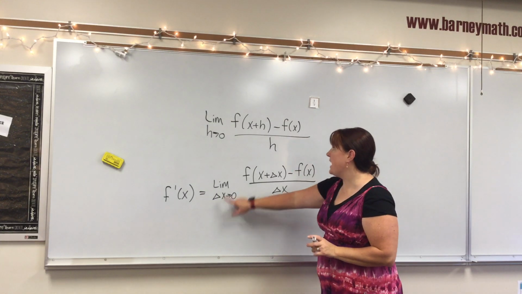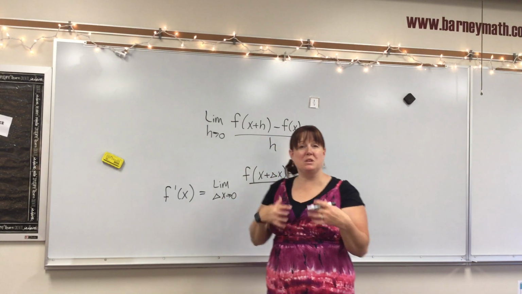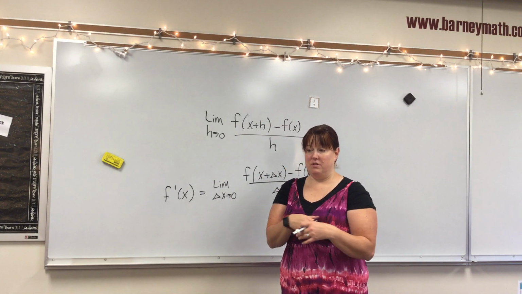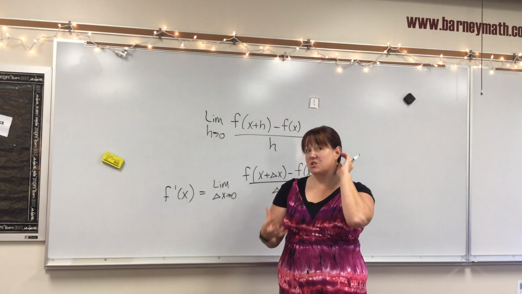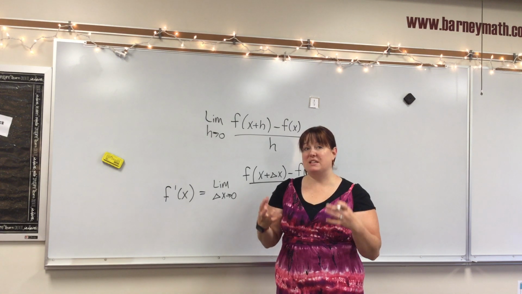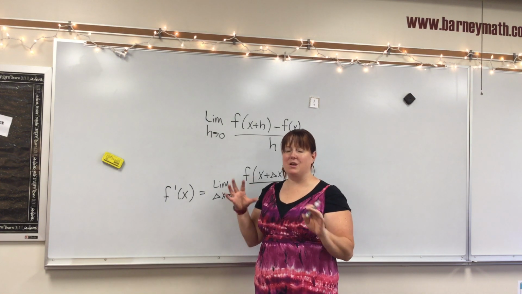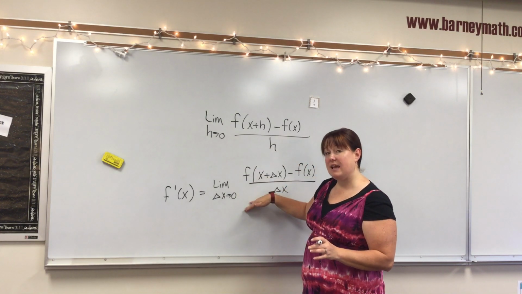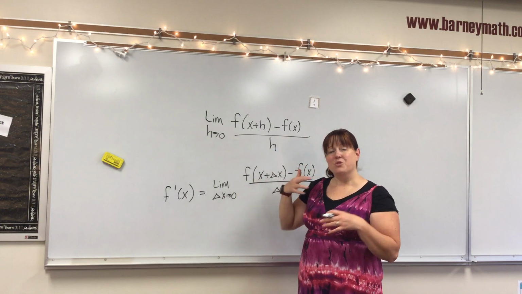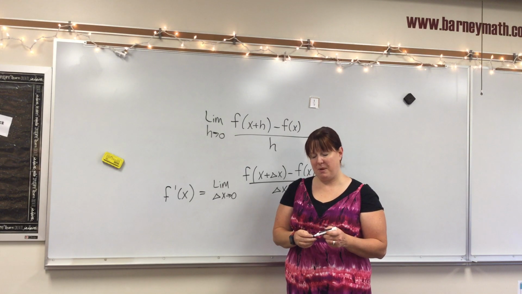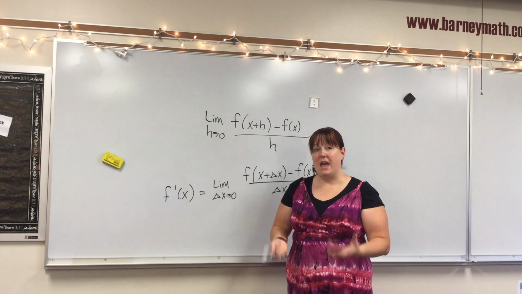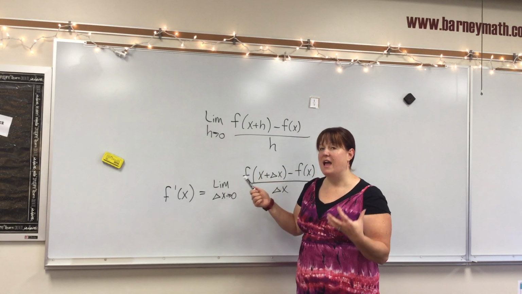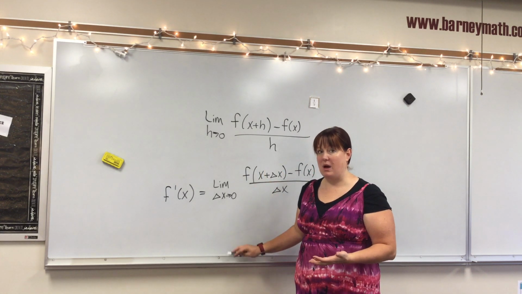You see, instead of delta x, I just use h because delta x gets really messy. It's difficult to understand why delta x is doing what it's doing, and to remember that that's delta x and not x, and anyway, it gets messy. So sometimes you could just write it as this. It's the same exact thing, just with an h. So I hope that gives you a little bit more understanding about where derivatives came from and how the limit definition of a derivative actually tells us something about the function.